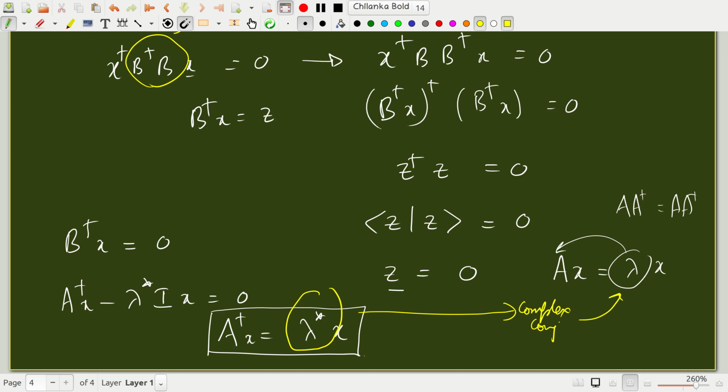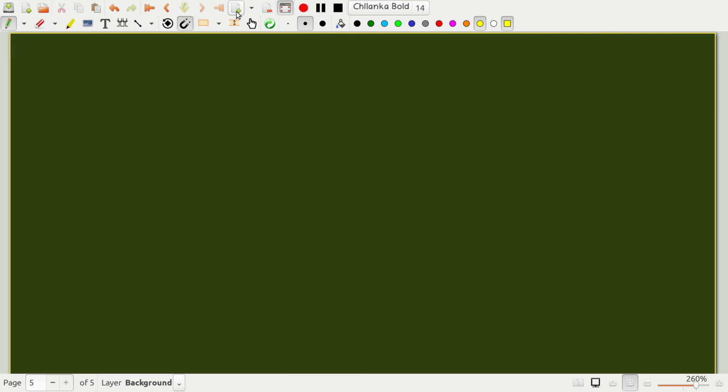That is, if you have a normal matrix and it satisfies an eigenvalue problem, and you ask what are the eigenvalues of the Hermitian conjugate of the normal matrix A, then they turn out to be its complex conjugates. So it's a very, very simple and nice result. Okay, so the other thing we want to show is the following.